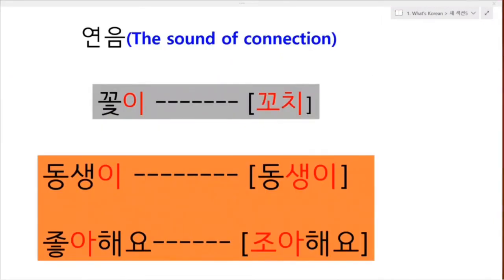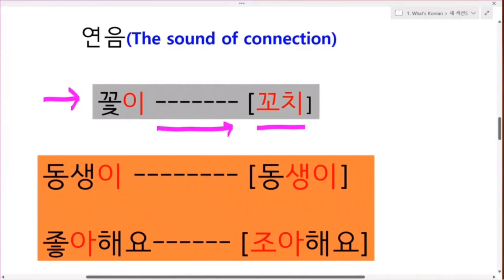Let's check it again. Look at this. 꽃이, 꽃이. But the final consonants 이응 and 히읗 don't link like 동생이 좋아해요. What's the final consonant in 생? Right, 이응. How do we read it? 동생이. Okay.